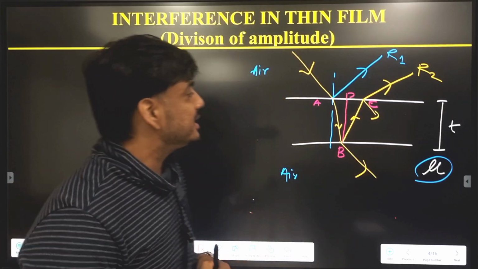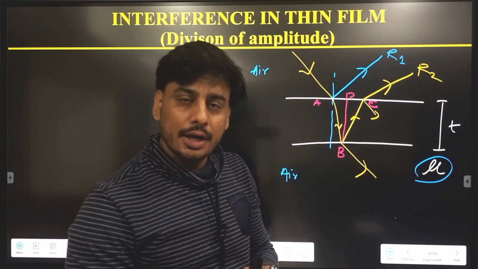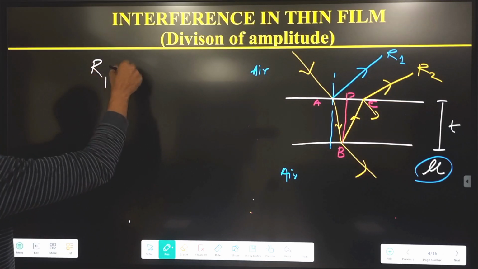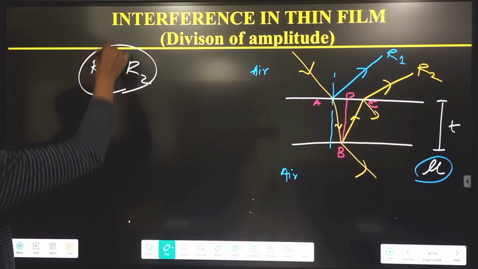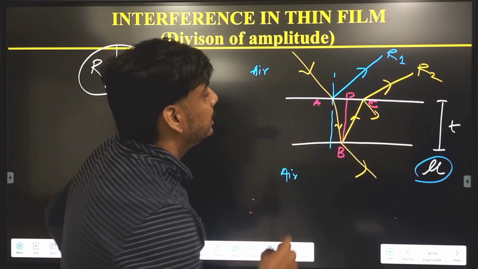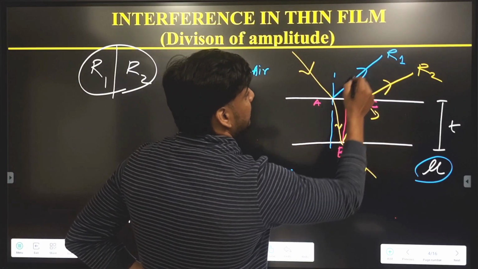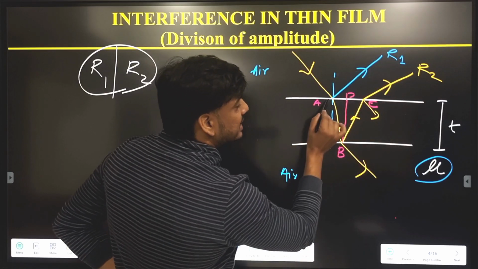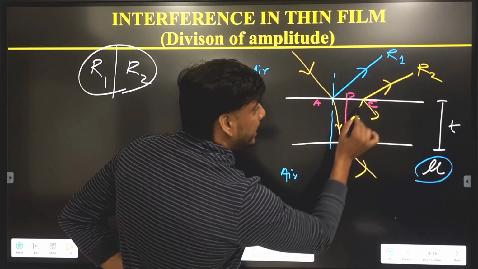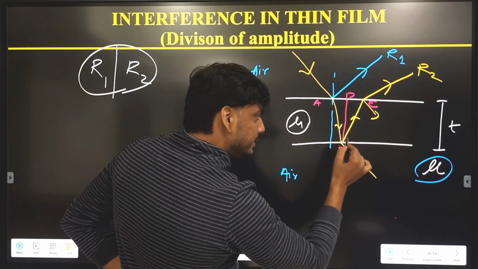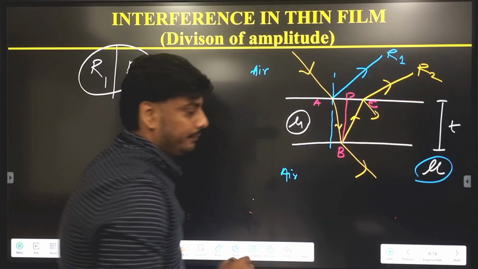The path difference means the extra distance traveled. We have to calculate the path difference between R1 and R2. You can see R1 is completely traveling in air, but R2 travels from A to B, B to C inside the medium having refractive index mu, and then it travels in air.